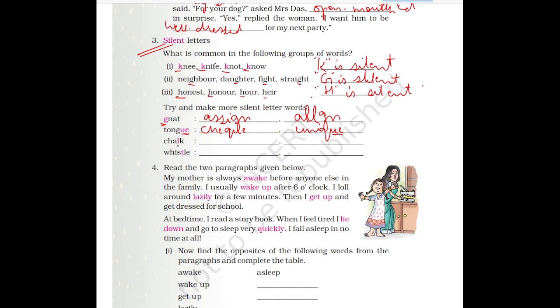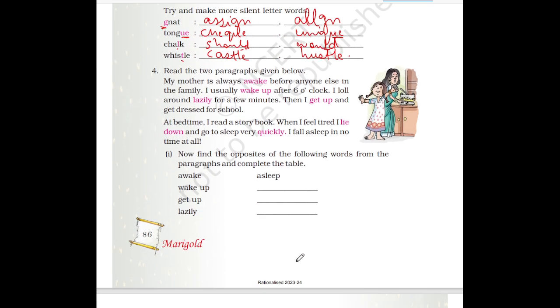Then chalk, here L is silent. So you can write should, would, could. Here L is silent in all these words. Then whistle, here T is silent. So you can write castle, hustle, or any words you can find and write.